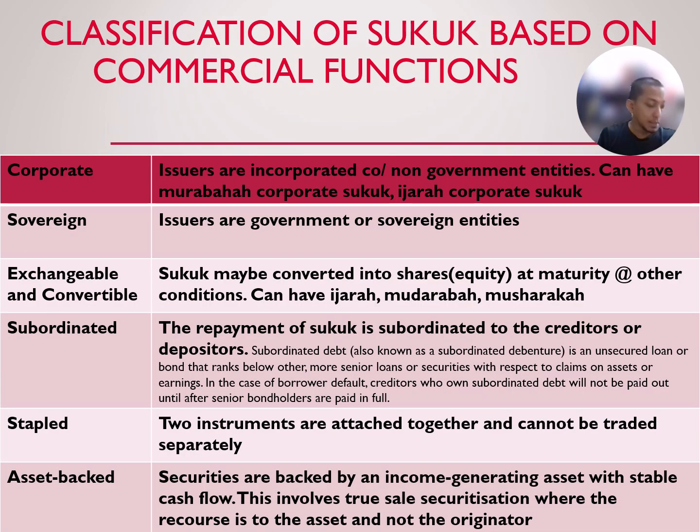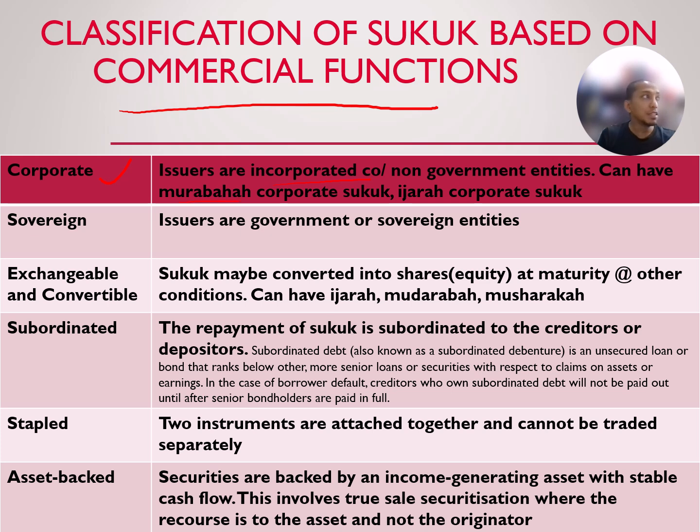So this is the classification of sukuk based on commercial function. The previous one, the category classification, is based on Sharia contract, and this one is based on commercial function. If it is a corporate issuer, meaning an incorporated company or non-government entity, it can normally be murabahah or ijarah corporate sukuk.